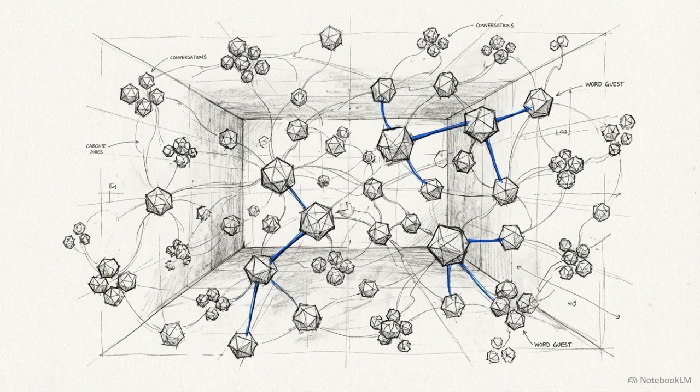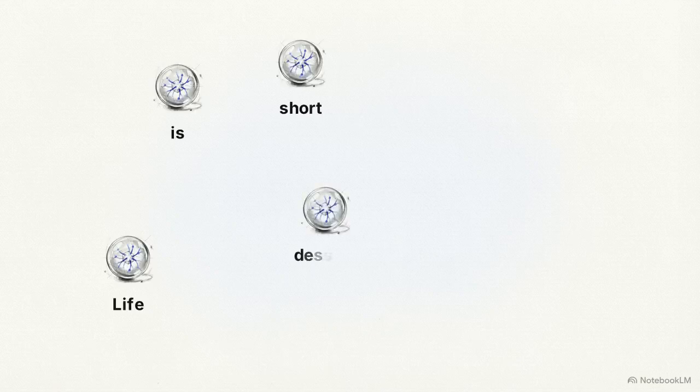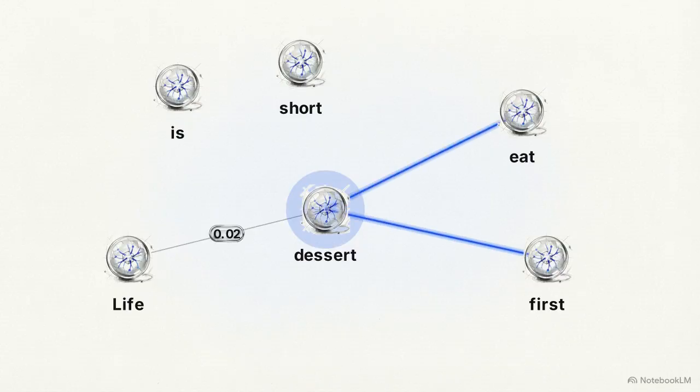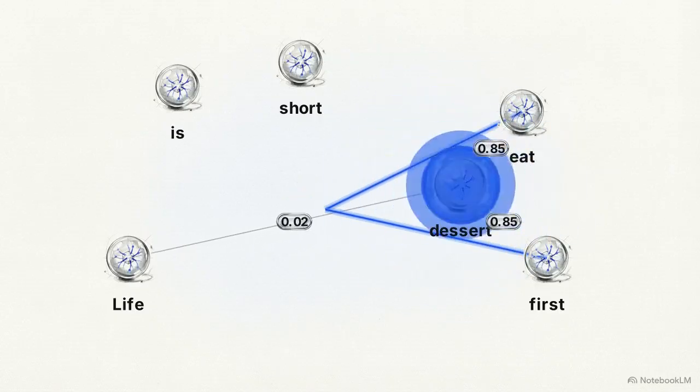This is the mingling phase of our party. Every single word looks across the room at every other word to figure out who it should be talking to. Here we track the word dessert. Evaluating its connection to life, it registers a very low score. But when dessert looks at eat and first, there is a massive spike in relevance. Because of these strong connections, dessert moves closer, absorbing context from its neighbors.